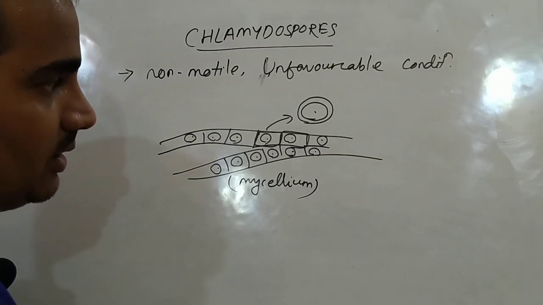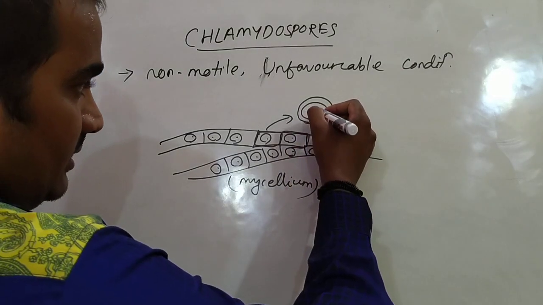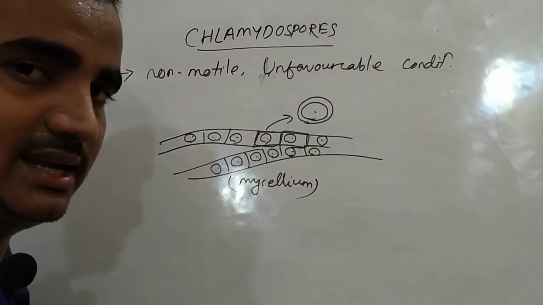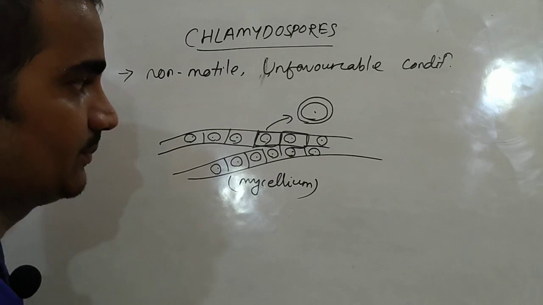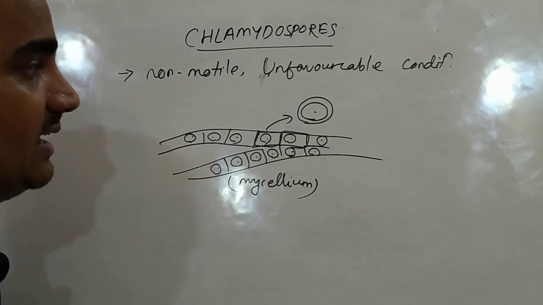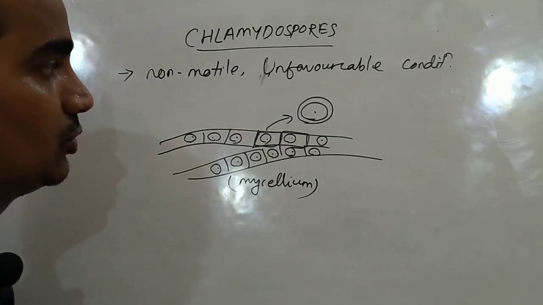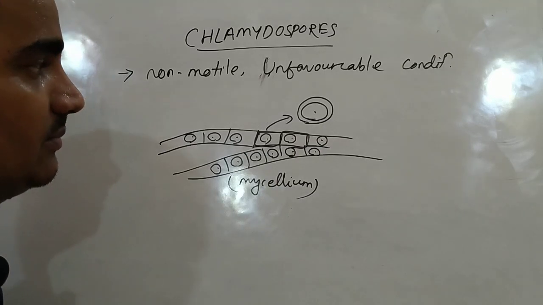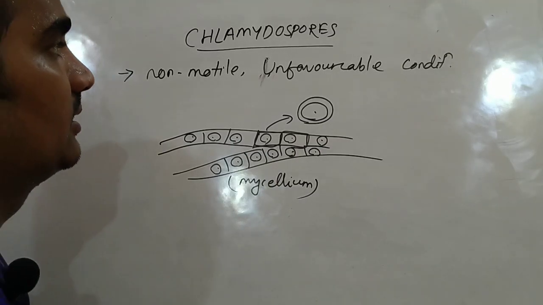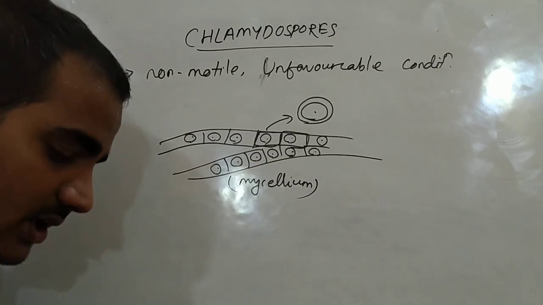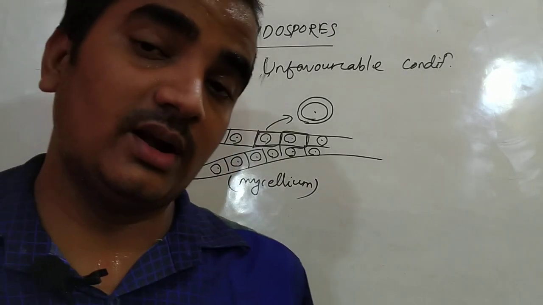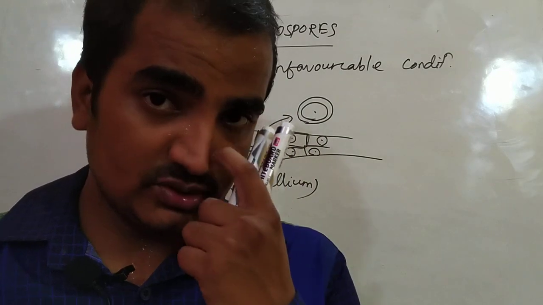And under favorable condition, they are carried by wind to attach to a substratum and germinate to a new thallus or new mycelium. So these are the different types of spores.